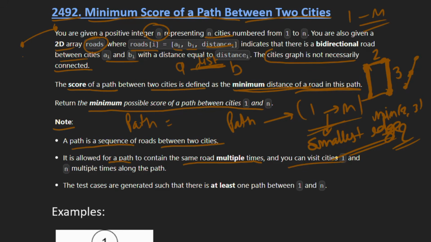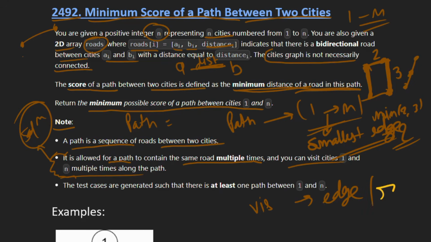And we can visit city 1 and n multiple times along that path. So this point will create a difference in the solution of the problem, because we can visit the same edge or same road multiple times.